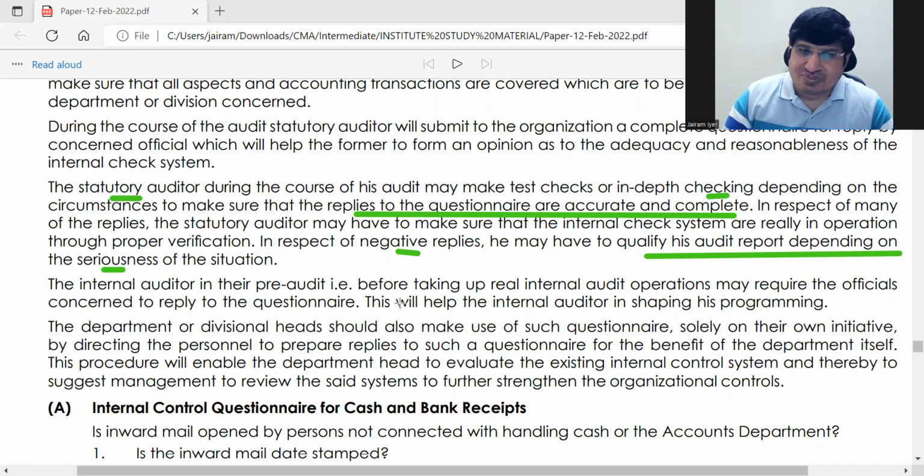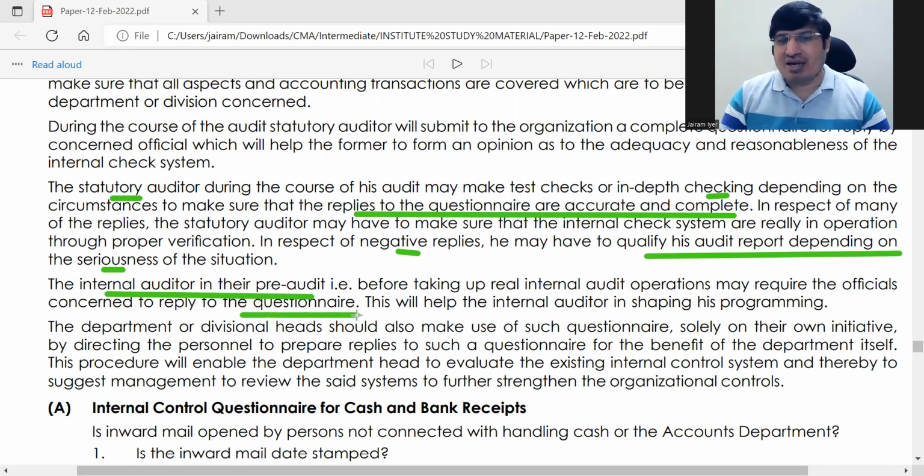So internal auditor in their pre-audit. Why do they say pre-audit? Because before the statutory audit, the internal audit will be done. So for internal audit also this questionnaire is very important. The internal auditor can also prepare his own questionnaire.